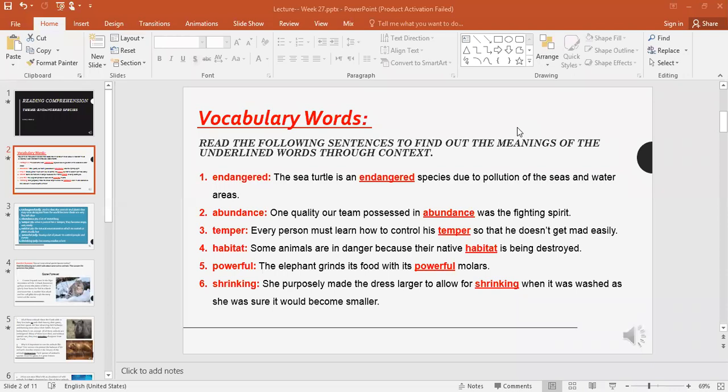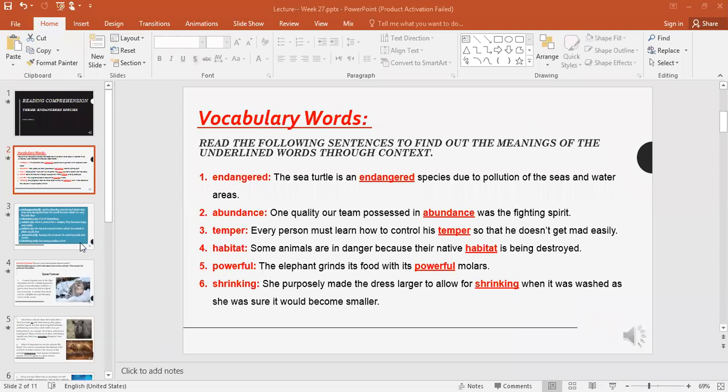Now we move to shrinking. She purposely made the dress larger to allow for shrinking when it was washed, as she was sure it would become smaller. For something to become smaller, very good. So when I say shrinking, it means it's becoming smaller, either in size or in amount, okay?